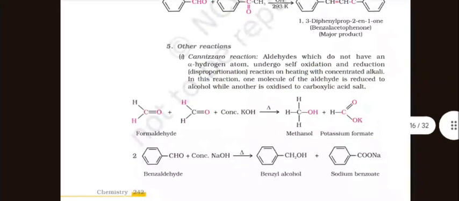Other reactions: Cannizzaro reaction. Aldehydes which do not have an alpha hydrogen atom undergo self-oxidation and reduction reaction on heating with concentrated alkali. In this reaction, one molecule of the aldehyde is reduced to alcohol while another is oxidized to carboxylic acid salt.